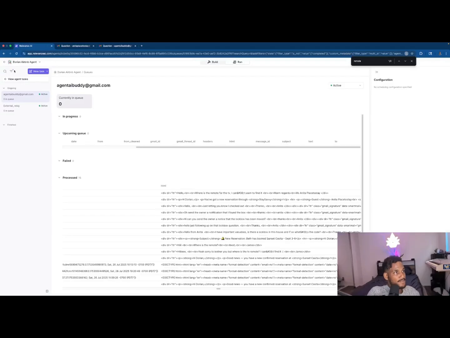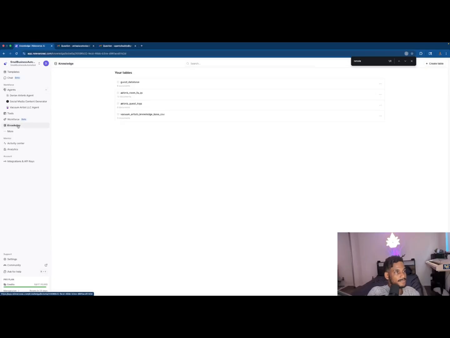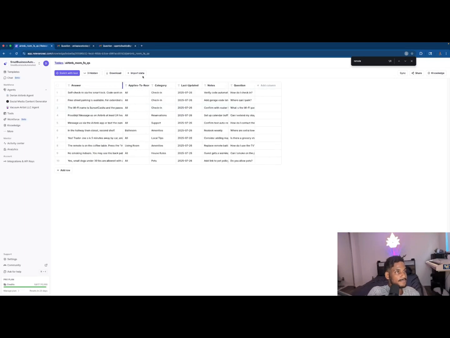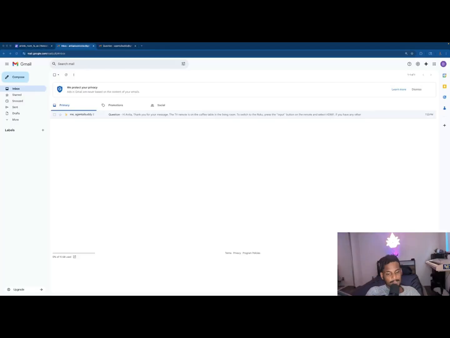So if I go back to Relevance.ai, go back to the knowledge base. Could it be Airbnb room FAQs? Yep. We can see that is the answer I actually inputted into agent.ai. And again, it can handle questions it doesn't know. It's just going to forward them to me.